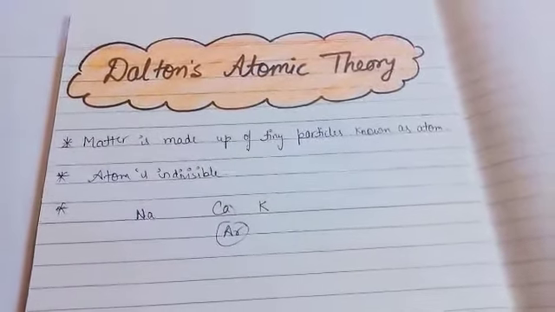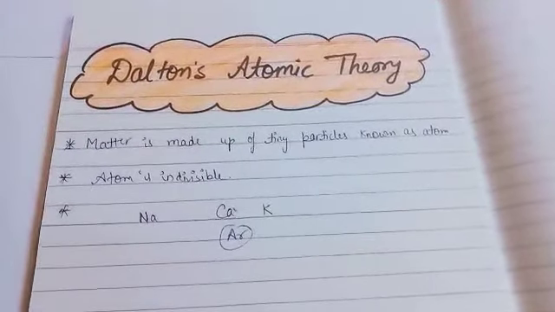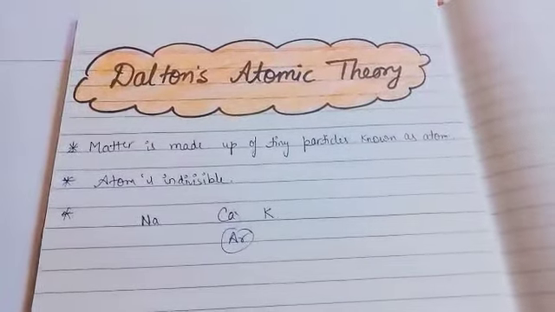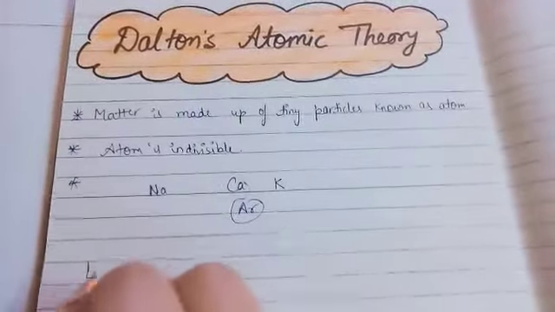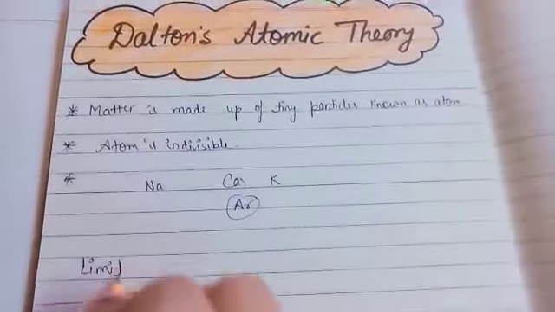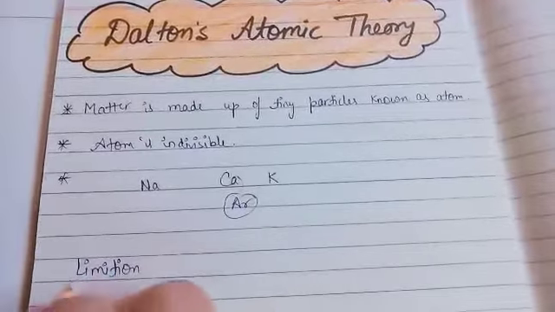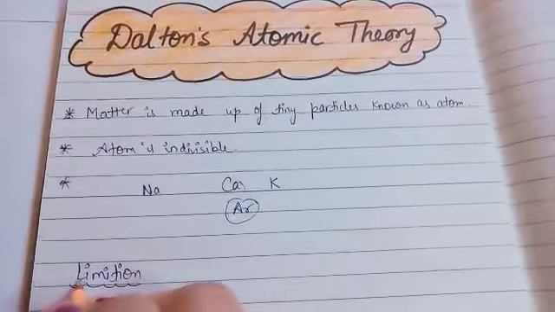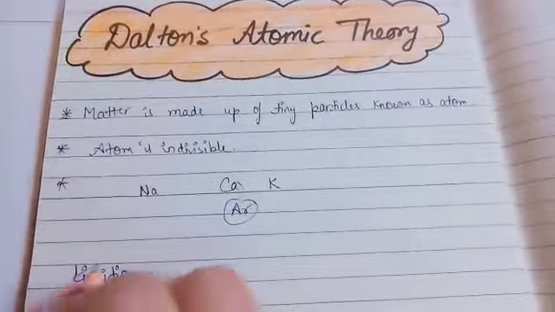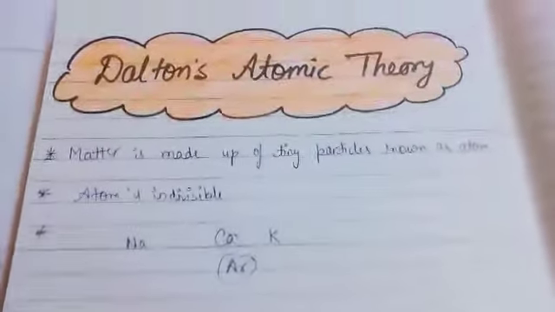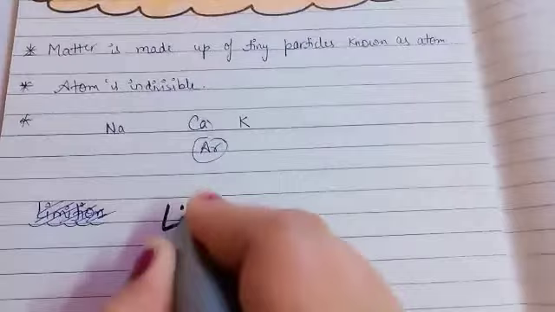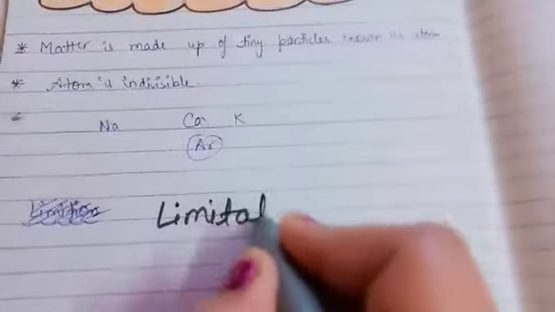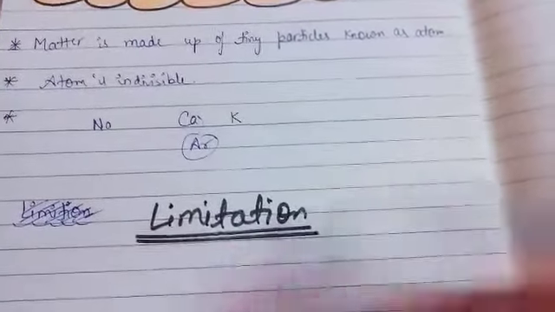Now this is regarding Dalton's atomic theory, but there are some drawbacks in this theory. Instead of drawback, we'll use one term: limitation.